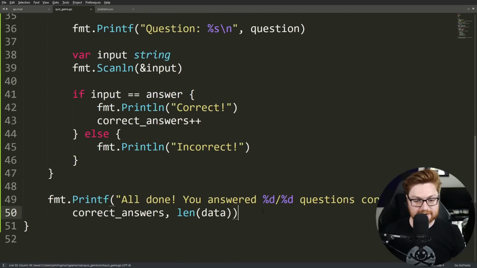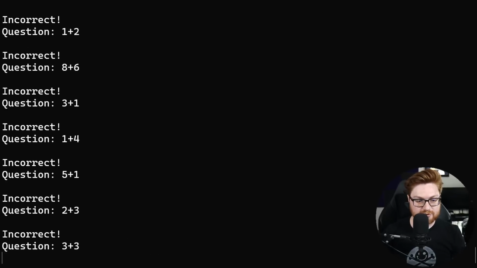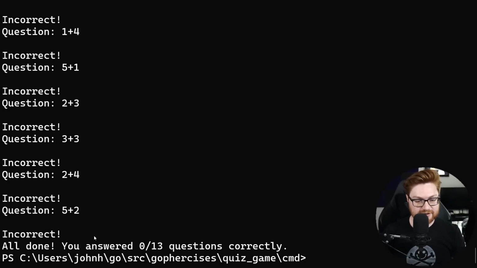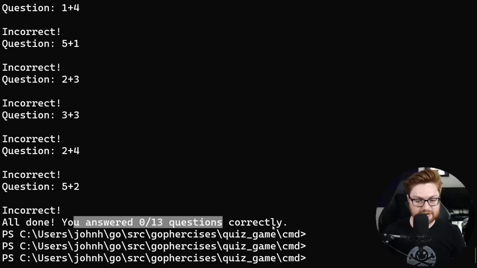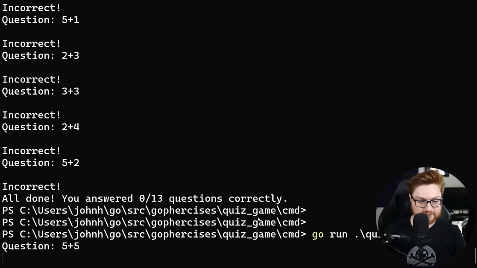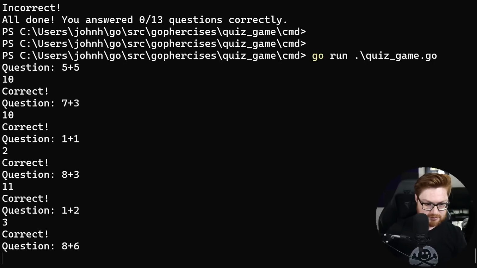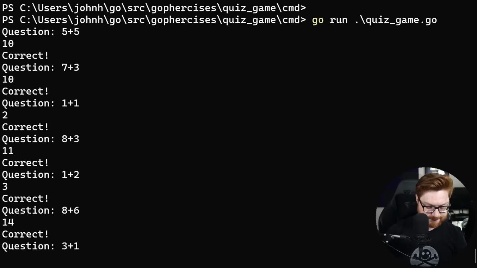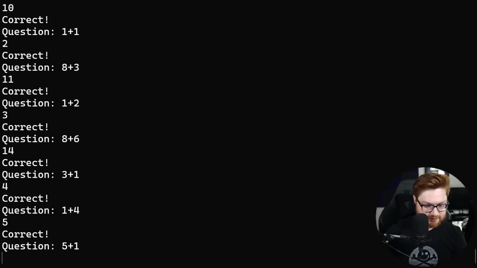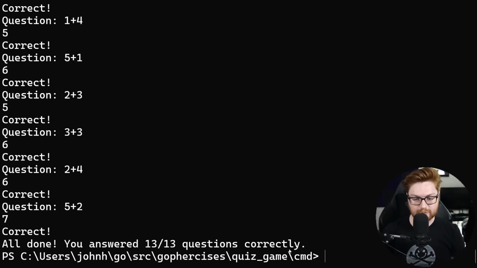So let's try it. Let me go ahead and run this, and I'll just spam through all of these by hitting enter, and it says all done. You answered 0 out of 13 questions correctly because nothing incremented to be correct. However, if I were to do this properly, let's get 10, let's get 10, let's get 2, 14, yep, 4, 5, 6, 5, 6, 6, 7. I can do math. All right, you answered 13 out of 13 questions correctly.